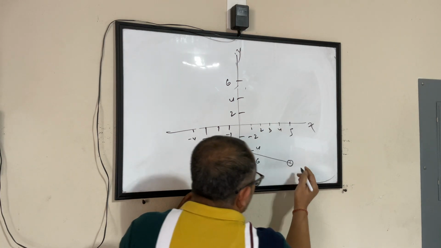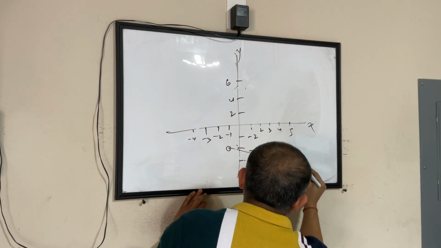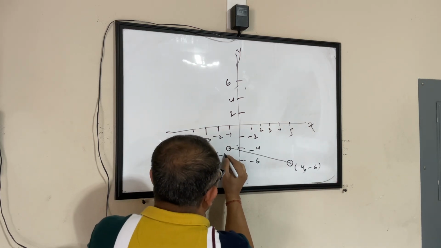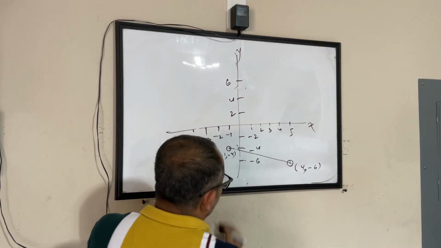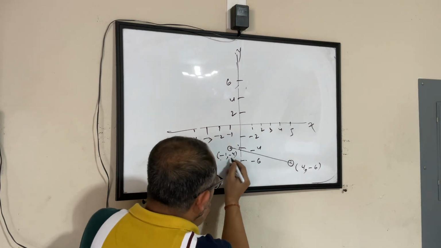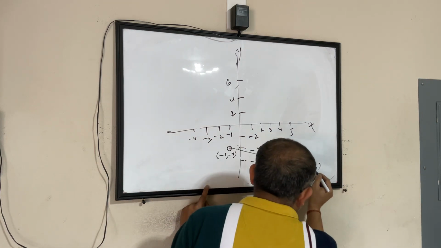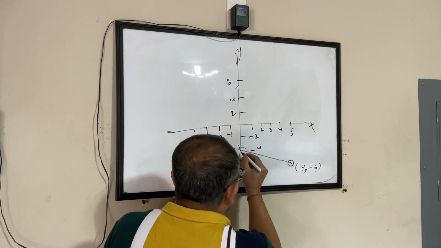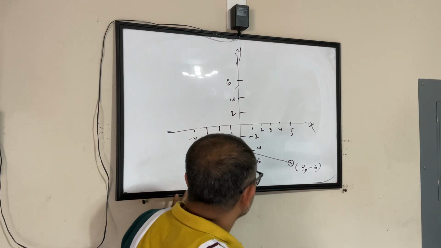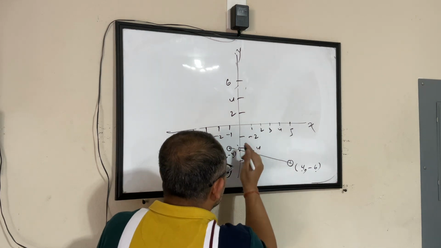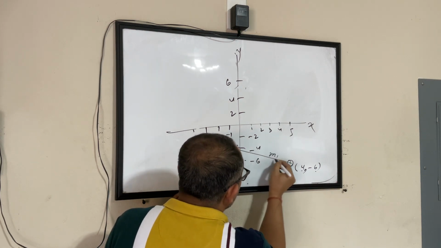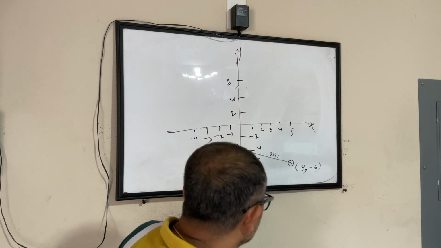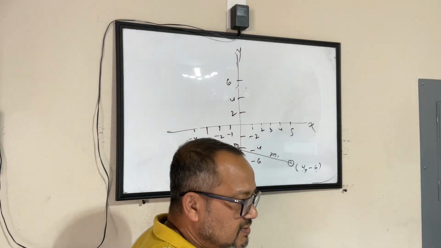This is 4 comma minus 6, and this is minus 1 comma minus 4. So we know x1, y1, x2, y2, but we don't know the ratio. We don't know the value of M1 and M2. That's what we have to find out first.